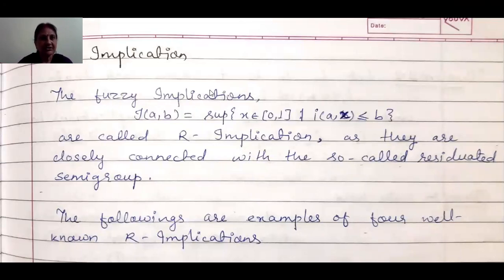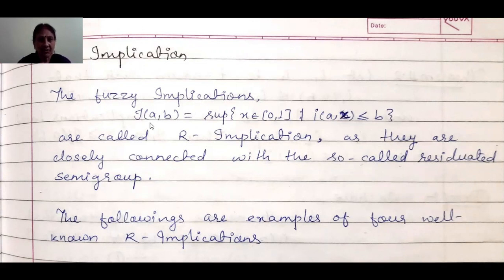The fuzzy implication, as we have already seen, I(A,B) equals supremum of x belonging to the closed interval [0,1] such that I(A,x) is less than or equal to B, are called R implications. And why are they called R implications? Because they are closely connected with the so-called residuated semigroup. That means R has been taken from the word residuated.